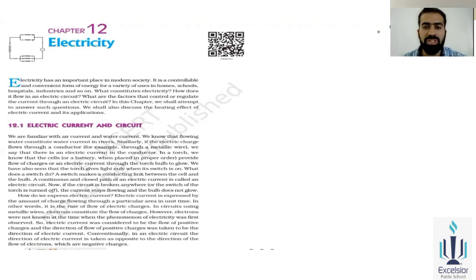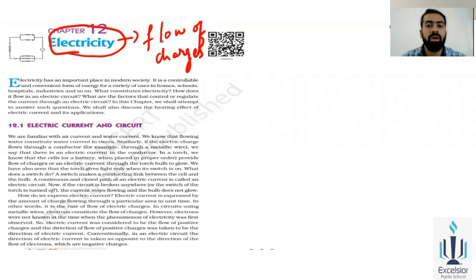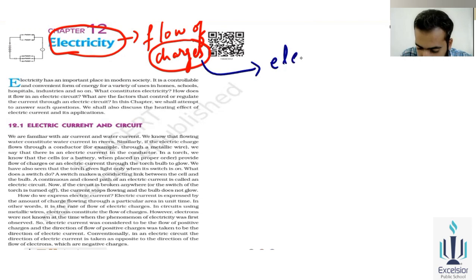So first of all, the question arises, what is electricity? What does the name suggest? What is the meaning of that name? The meaning is flow of charges. Now, what are the flow of charges? Which charge will be used in electricity? That charge will be electrons. That will be your electrons.